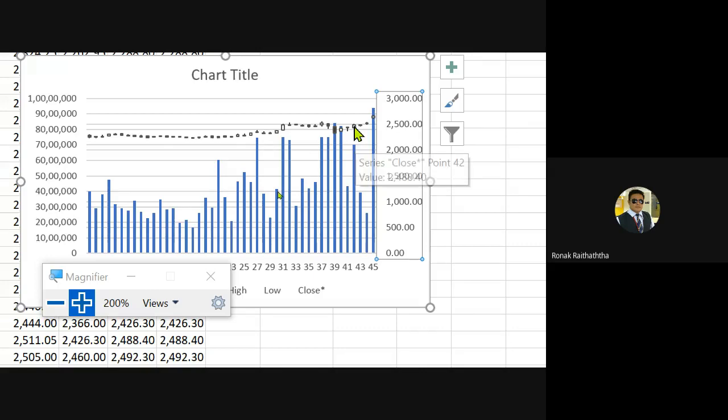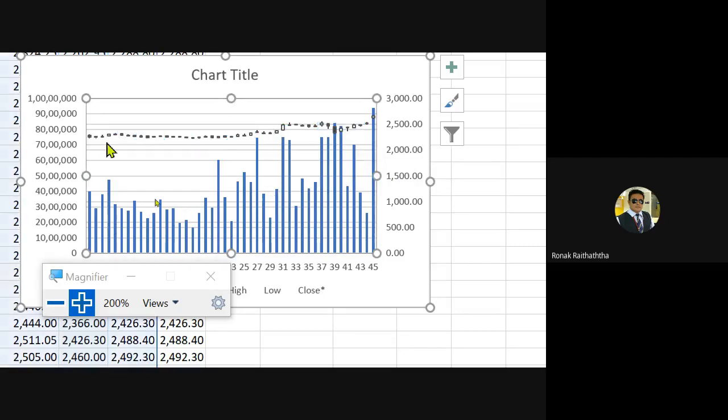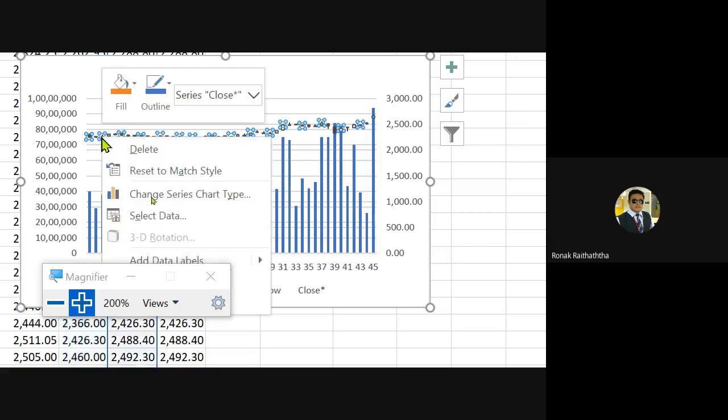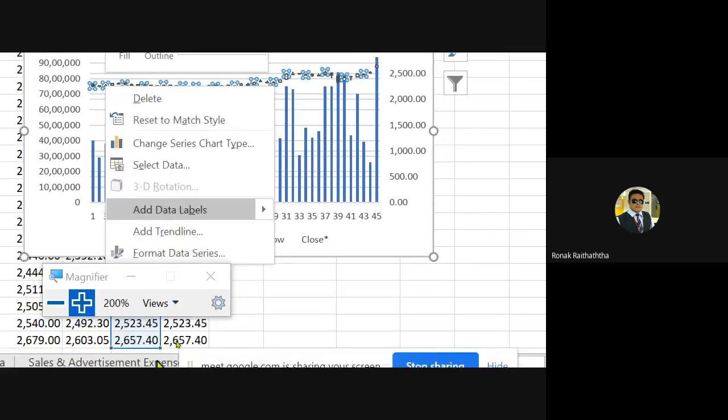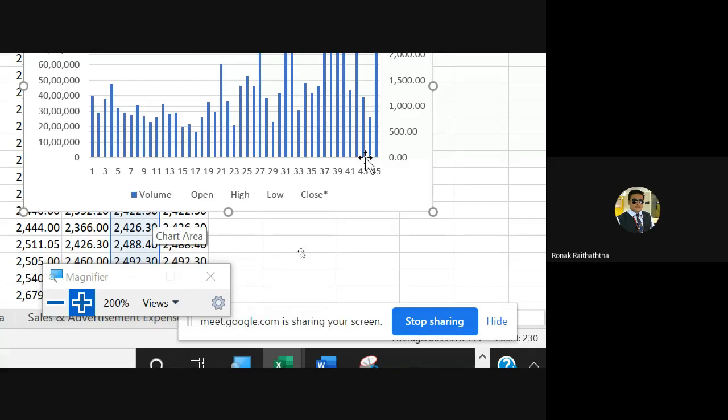Selecting on that, click on the candles. Then you may have a right click. See what I'm doing, please check it. I'm going to a candle randomly, any candle, and clicking on it. So that is selected now. Now you may right click, and in the right click you must be able to see format data series. So I'm clicking on format data series, going to the right hand side.